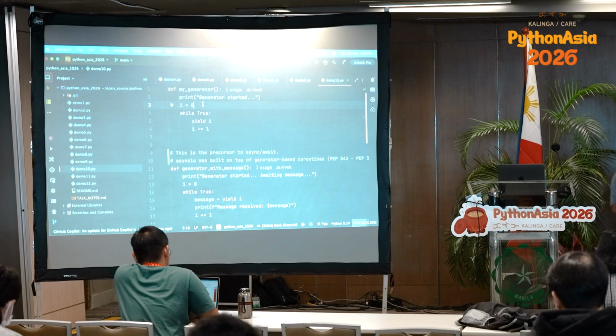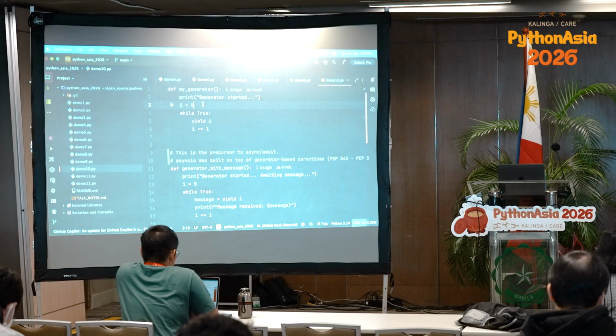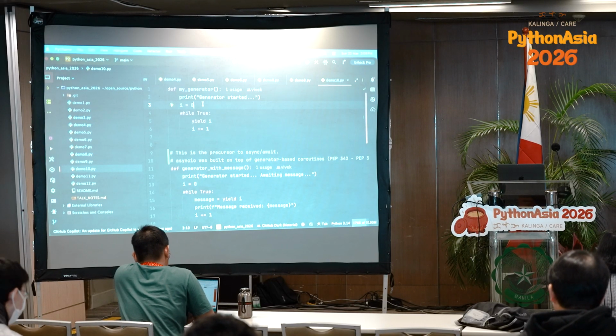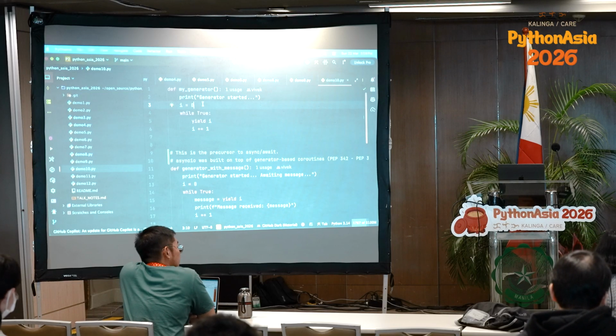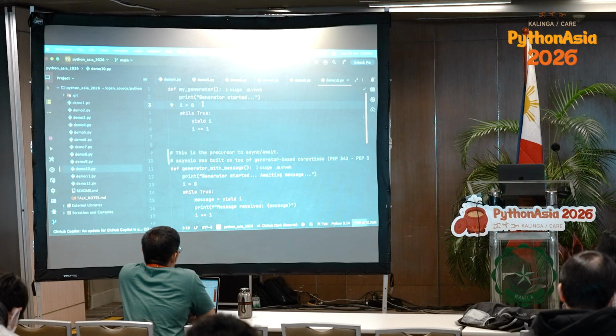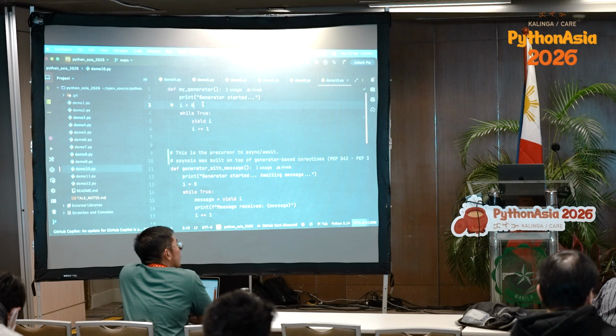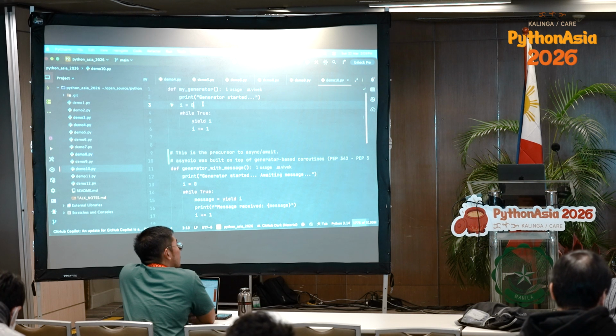Okay. Generator, very basic concept in Python, right? I'm sure every one of you must have heard about generator. But how many of you know that generator can actually receive messages also? So usually we use generator to give values, right? But generator can receive values also. And actually generators are the basic, you can say fundamental backbone of the async coroutines. Or you can say generators are the purest form of async coroutines.